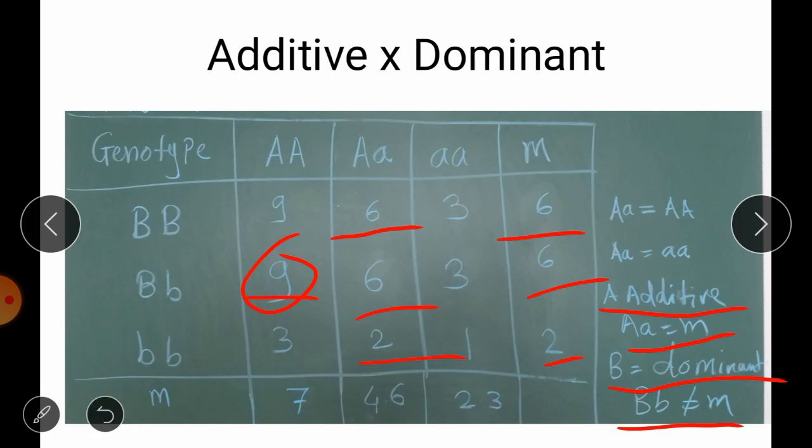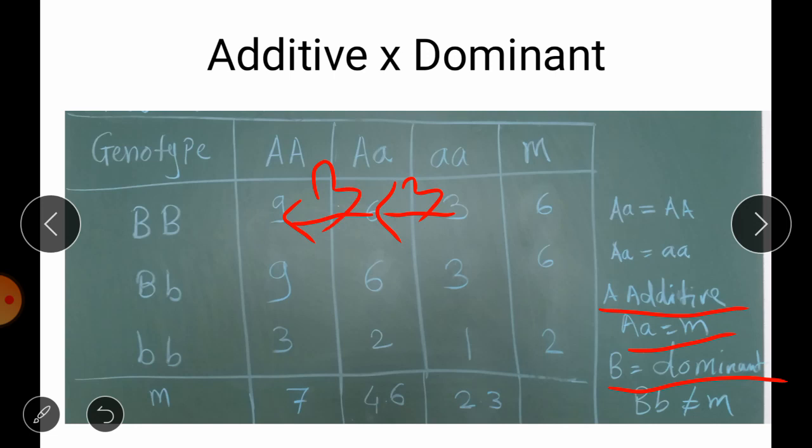Then the second assumption we have is the addition or subtraction. When we move or shift from small a towards the capital A small a, you can see 3 units of gene action are added due to addition of one dominant allele. When we move from this heterozygous towards the homozygous dominant, again 3 units of gene action are added.